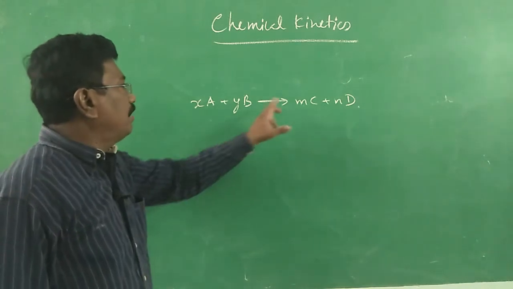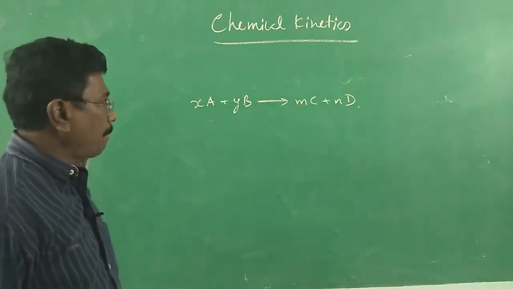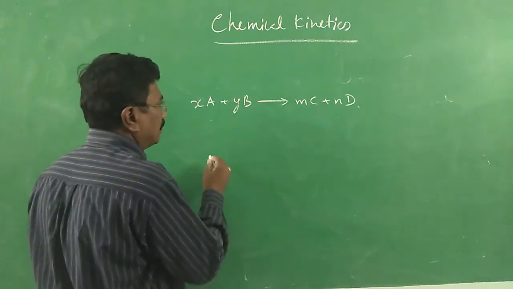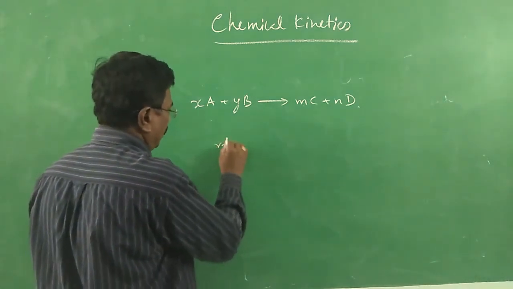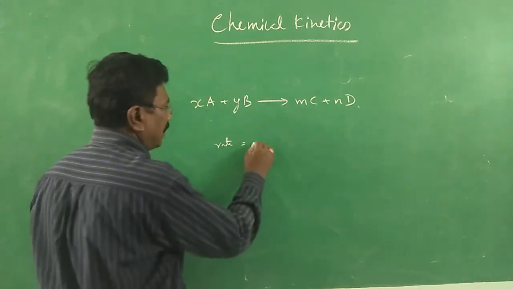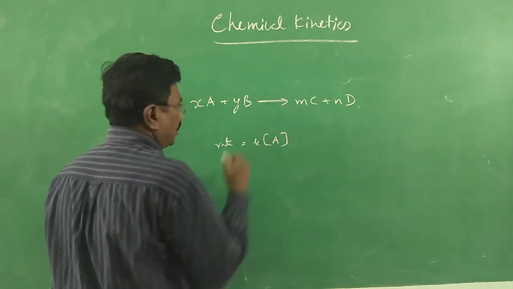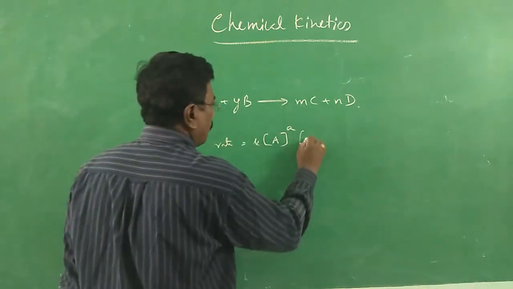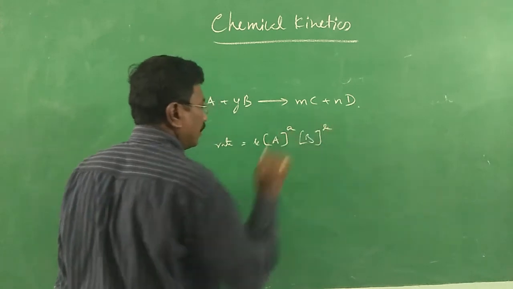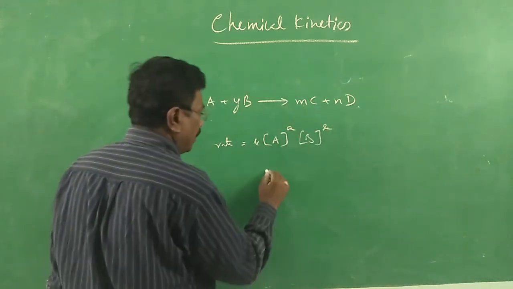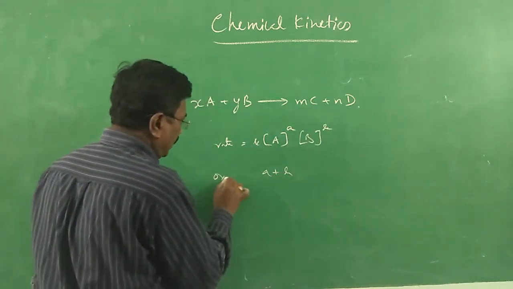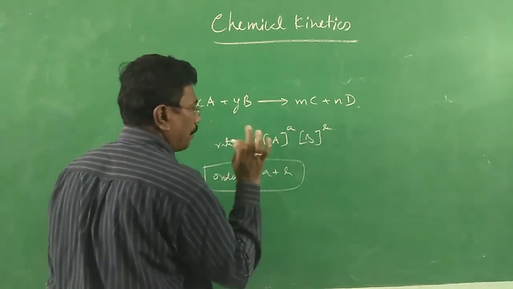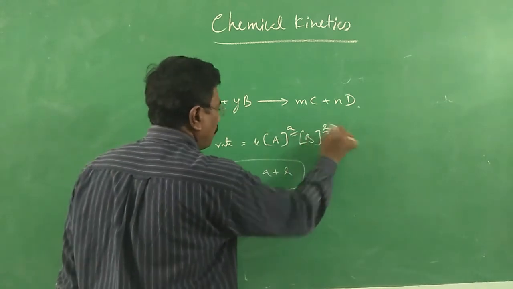Here, the rate law may be given as rate equals rate constant times molar concentration of A to the power a, times molar concentration of B to the power b. Here order is nothing but a plus b. It is experimentally determined. It need not be equal to x, it need not be equal to y. The sum of the powers is said to be the order.